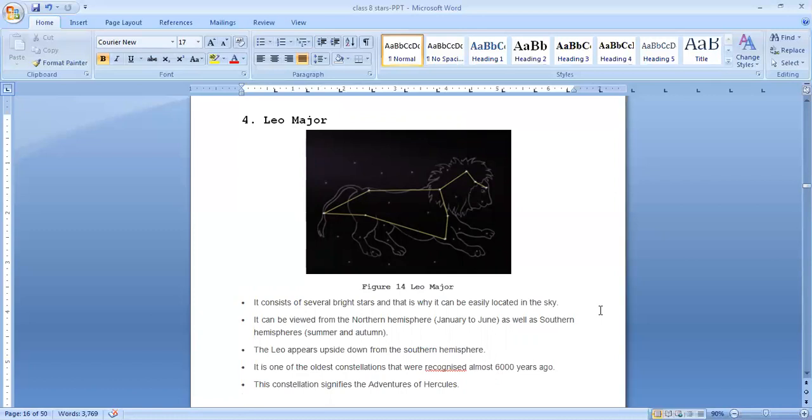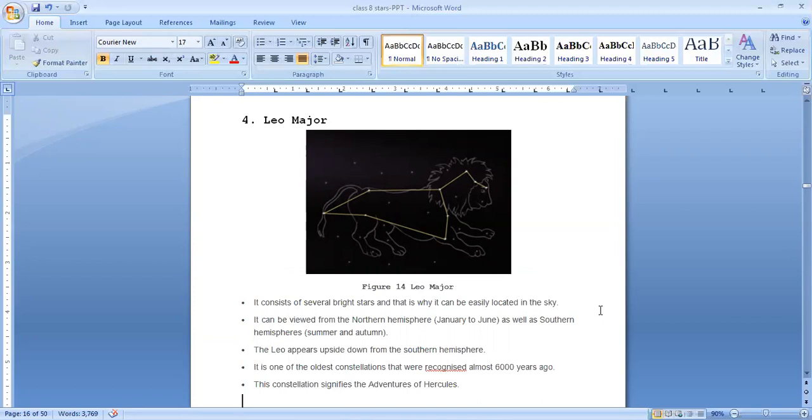It is one of the oldest constellations, recognized almost 6,000 years ago. This constellation signifies the adventures of Hercules.